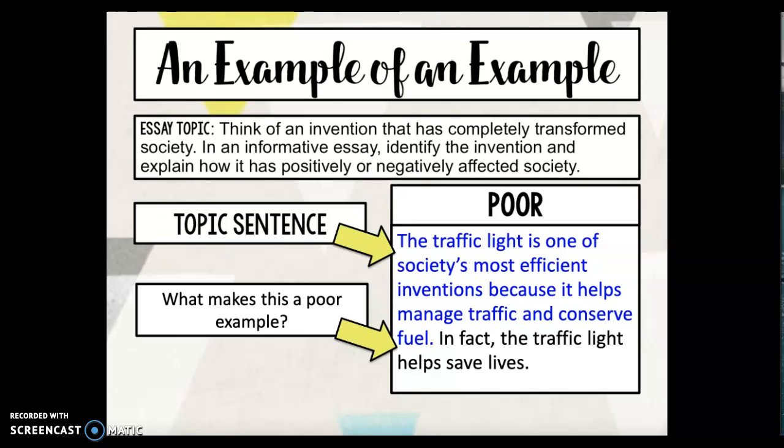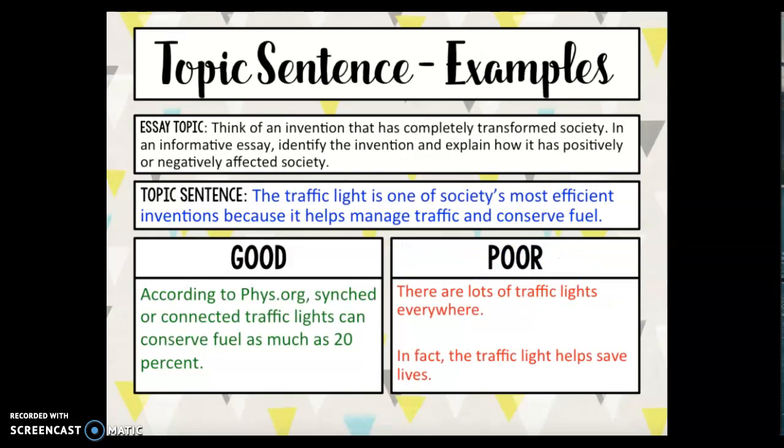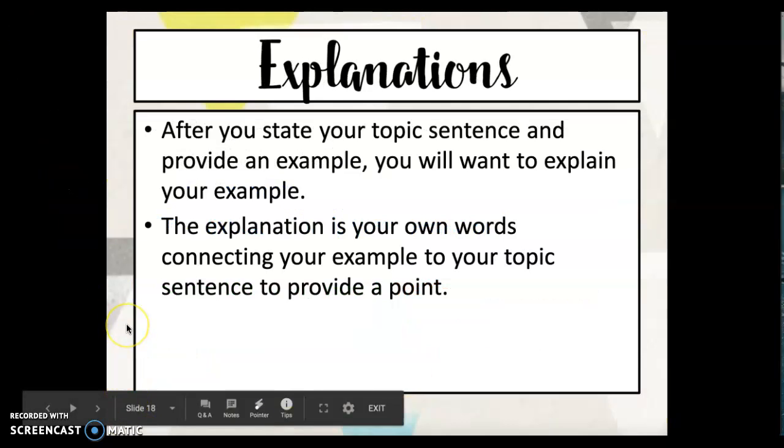So here again we have an example of a poor example. The poor topic sentence is, "The traffic light is one of society's most efficient inventions because it helps manage traffic and conserve fuel. In fact, the traffic light helps save lives." So here we can see our good example gives more information that is more factual.